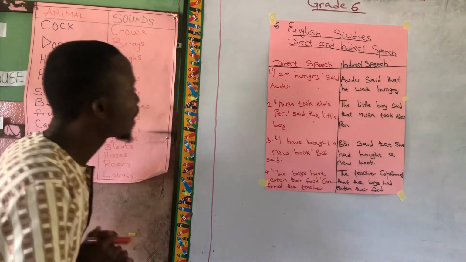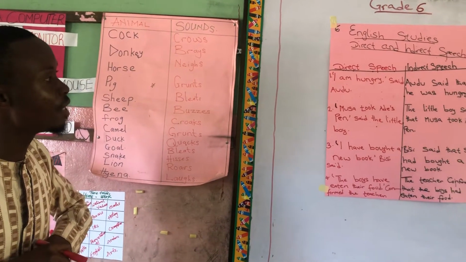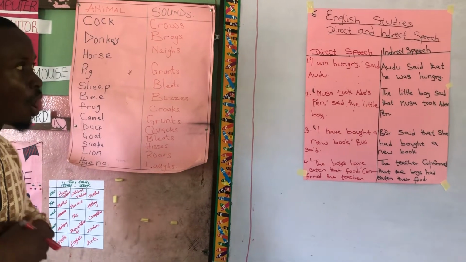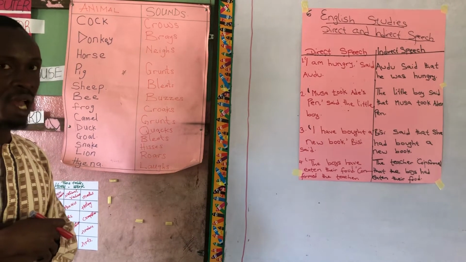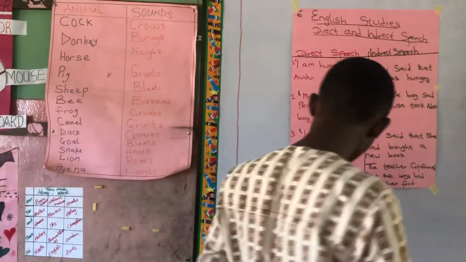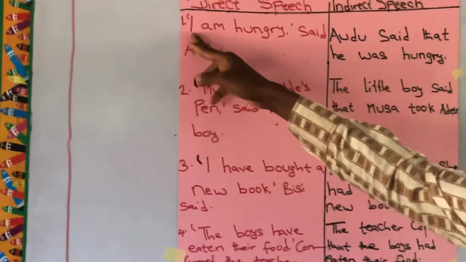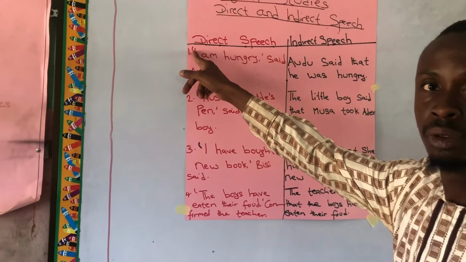Now, let's look at our examples. The first one we have here is, "I am hungry," said Audu. If you look at what we have here, before "I" you can see that we open quotation.